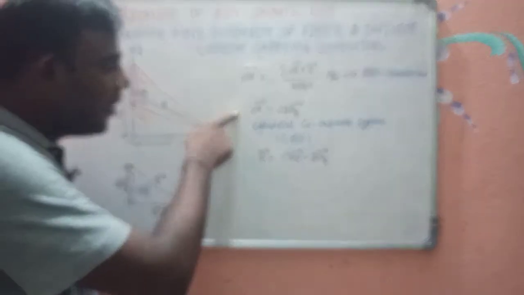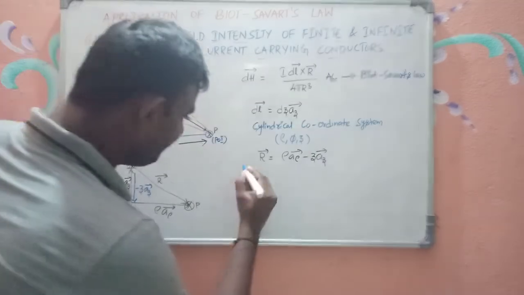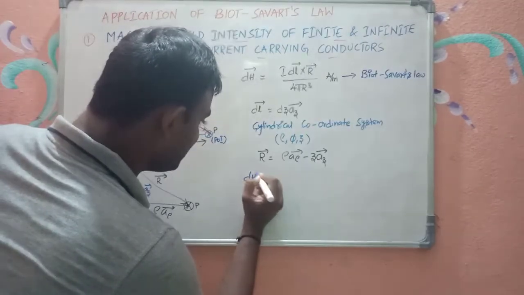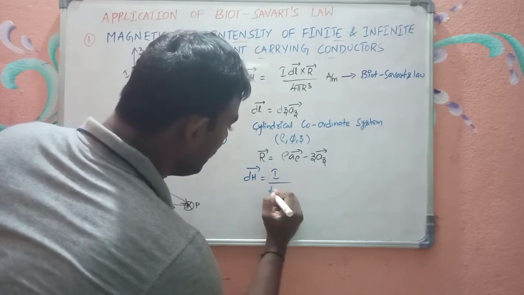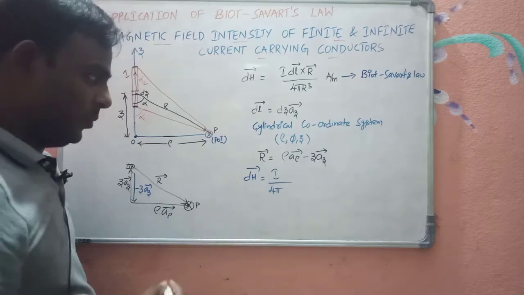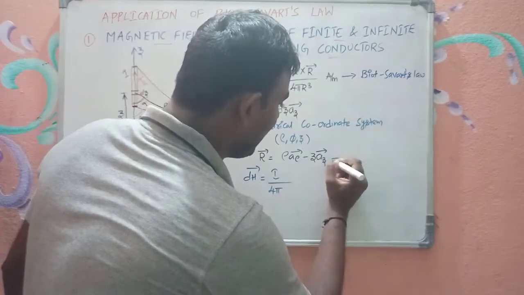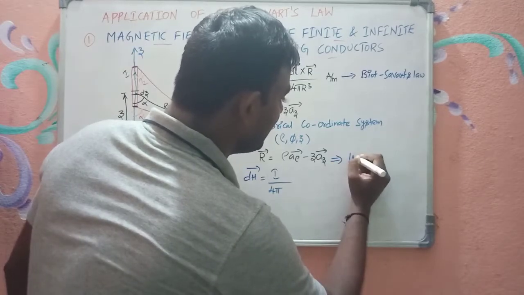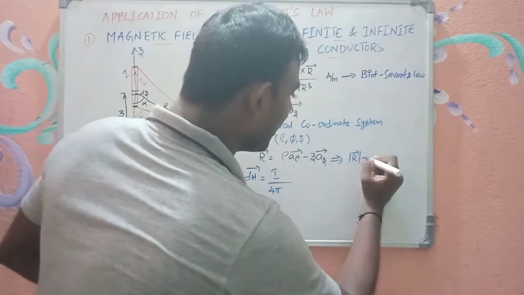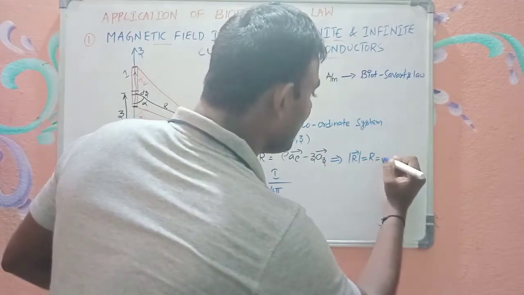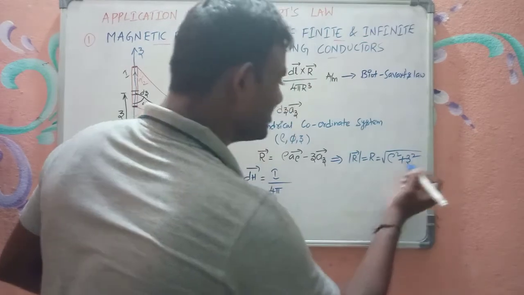Now we got dl bar, we got r bar. Just find dh bar. So dh bar is equal to I times 4 pi r cube. R cube means magnitude of r whole cube. How can I get r cube? First find magnitude of r bar, which is equal to r. What is the magnitude of r bar, which is r? It is root of rho square plus z square.